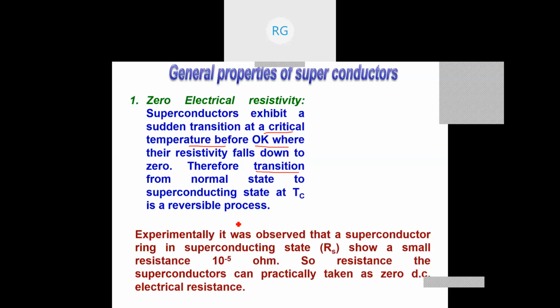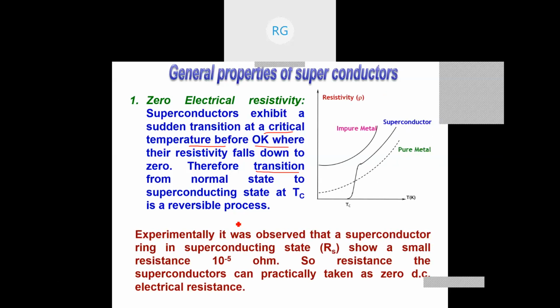So experimentally it was observed that the resistance of the superconductors below TC may be less than 10 to the power minus 5 ohms. It's very, very small. And this can be taken as practically zero resistance. And you can calculate this.